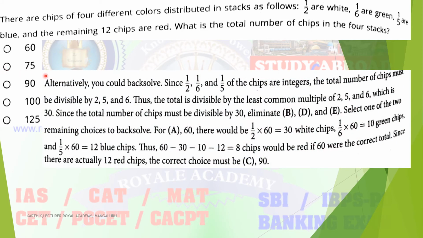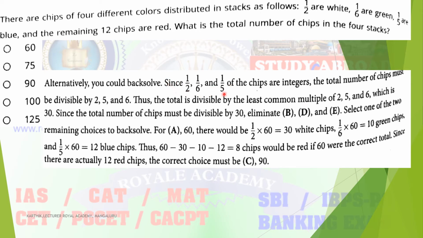Next, here the fractions 1 by 2, 1 by 6 and 1 by 5 of the chips are given. So better to choose one value, and that value should be divisible by all these numbers. How to determine that value? By taking factors or finding the common denominator.